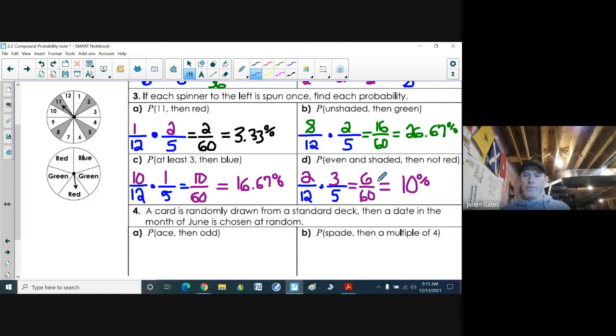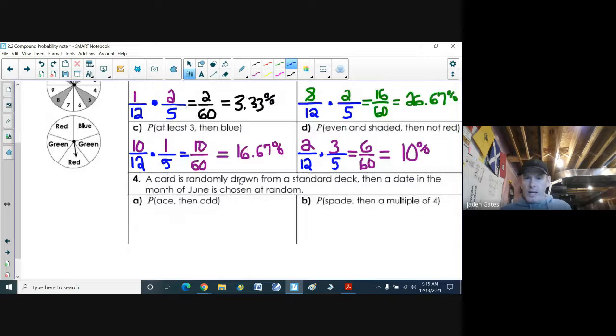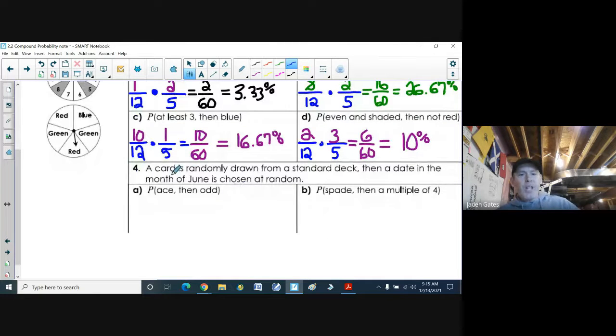And there we go. All right, number 4, a little bit different. A card is randomly drawn from a standard deck, all right? Then a date in the month of June is chosen at random. All right, so A, find the probability you get an ace and then an odd number. All right, so again, we've got 2 events happening.